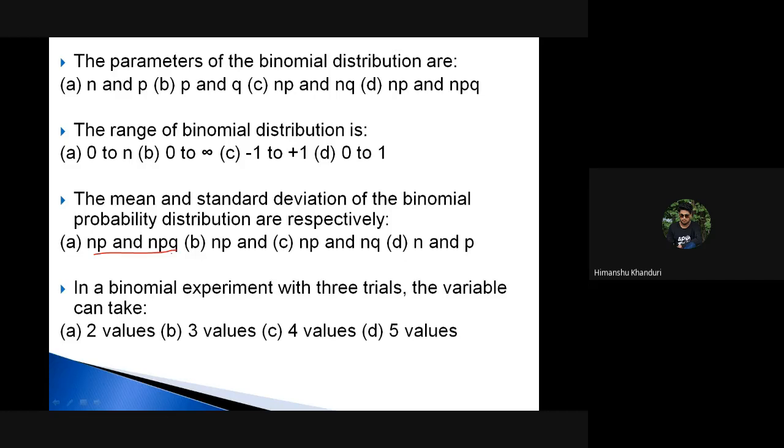Four values and three trials. Most of you are saying two values, option A. How is it possible?